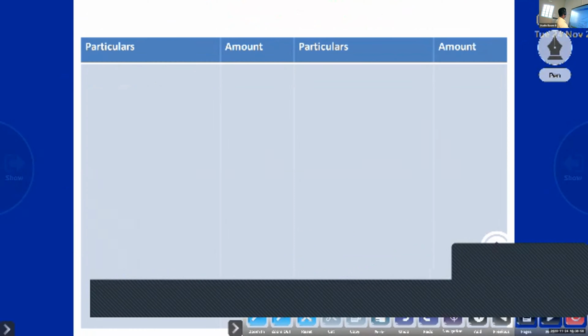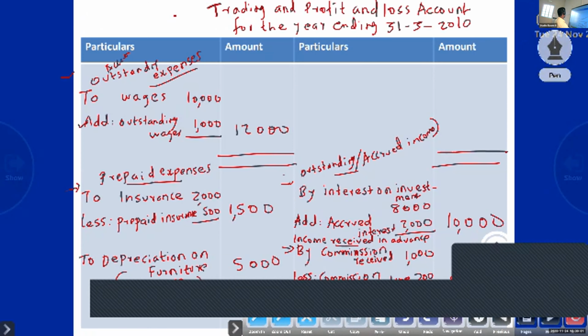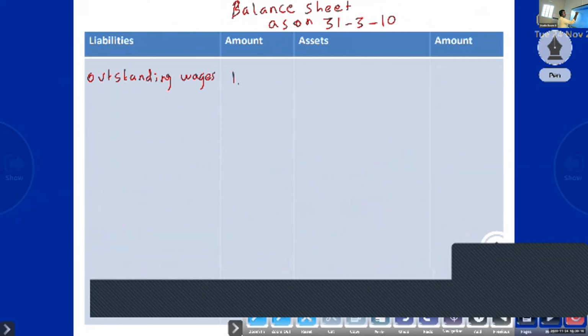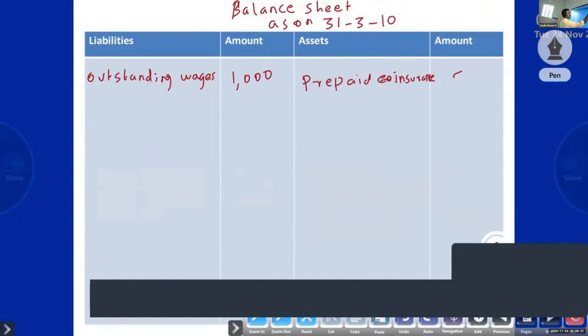Outstanding wages, amount of 1,000. Then prepaid expense, asset. Okay, 500. Then prepaid expenses, everything is current only. So first we can write prepaid insurance 500, and outstanding wages 1,000. Prepaid insurance is an asset.